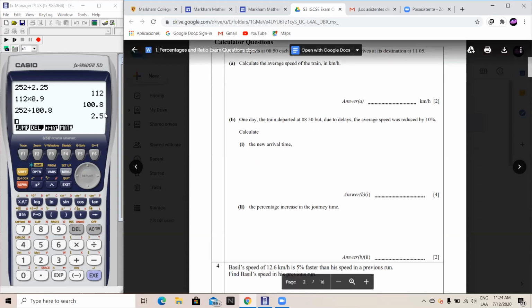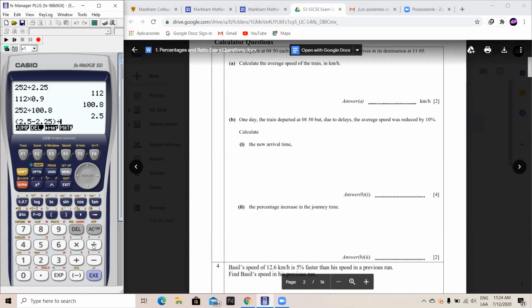To find the percentage increase, we just need to find the difference in the two times, which is 2.5 hours, the delay time, minus 2.25 hours, the time of the journey with no delays.